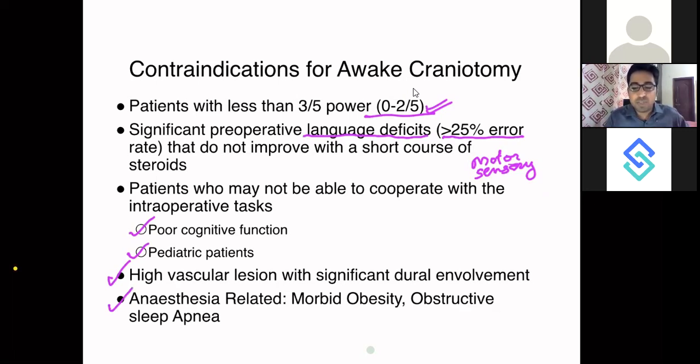Everybody knows that if a patient is having obstructive sleep apnea, his tongue is falling while the patient is mildly sedated itself, and you are keeping him for awake craniotomy, suddenly his saturation drops. You would not have the opportunity to actually intubate the patient while his brain is open, right? So these kind of morbid obesity patients and obstructive sleep apnea patients are again contraindications for awake craniotomy.